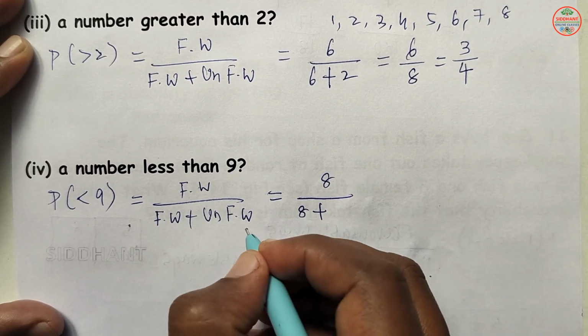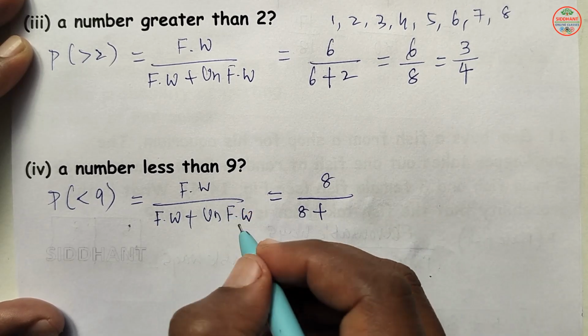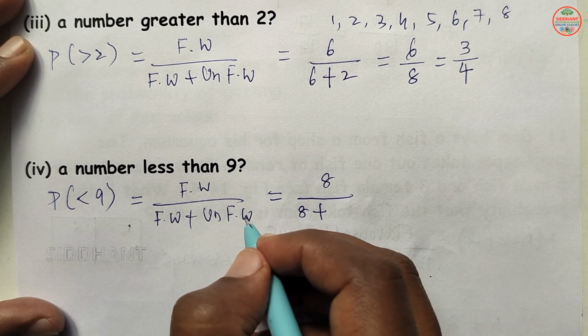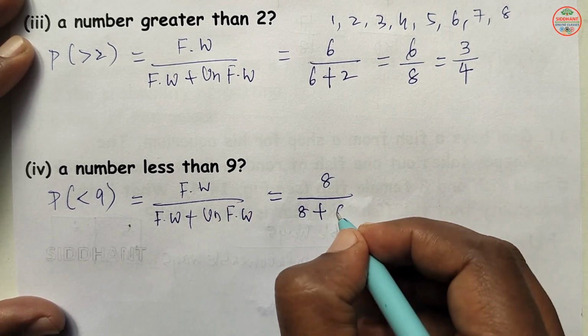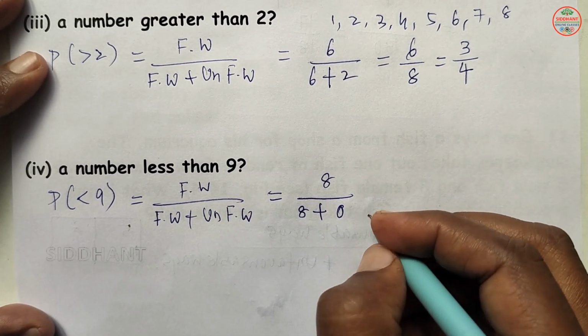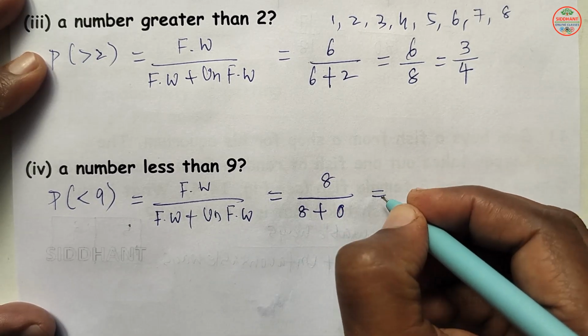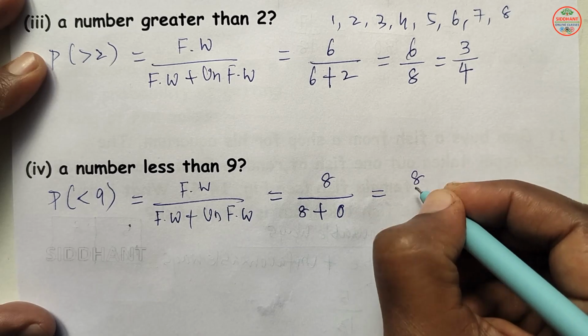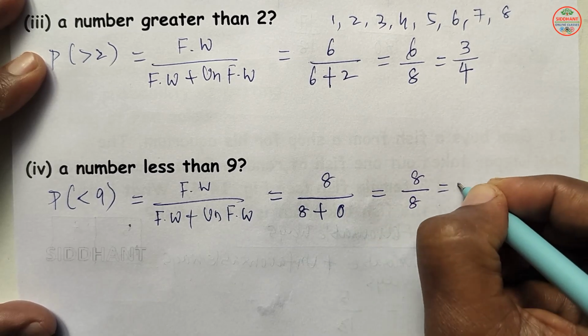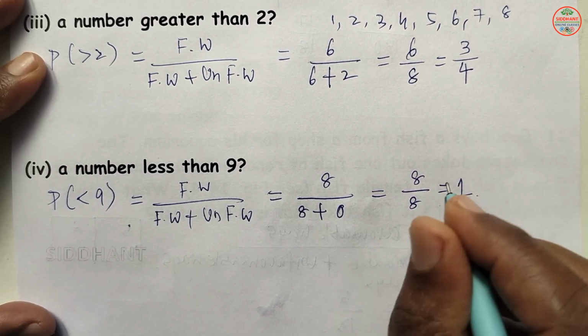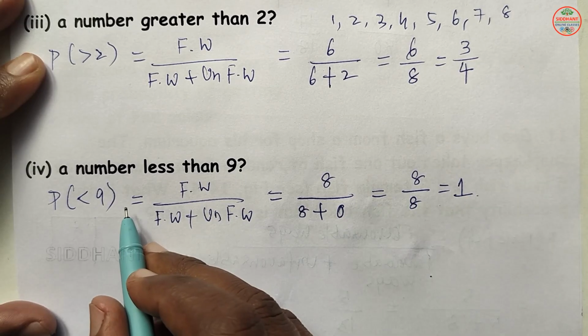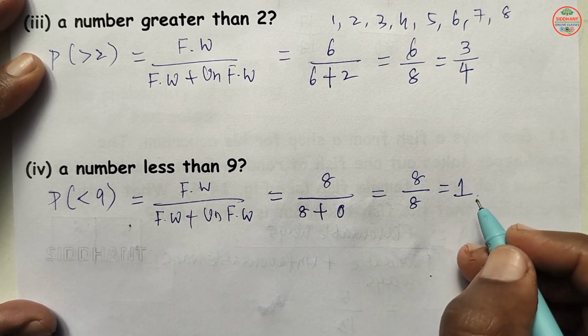So unfavorable ways, less than 9, how many unfavorable ways are there? That will be 0 here. So that is equal to 8 by 8, so that is equal to 1 here. So the probability that it will point at a number less than 9 is 1 here.